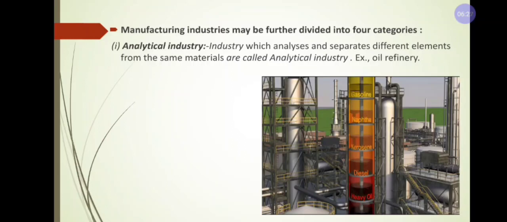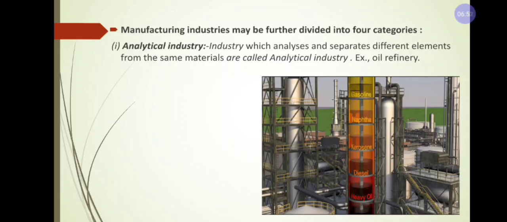And one more best example is milk. From this milk we will get different elements, like curd, ghee, butter, paneer, is called analytical industry.